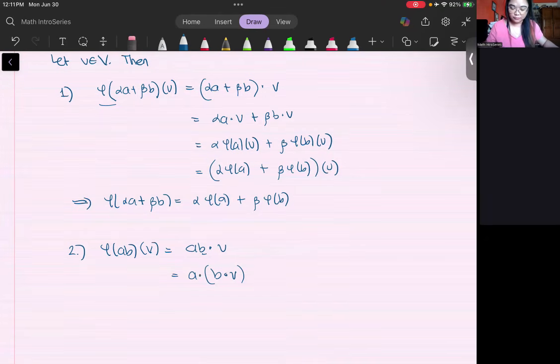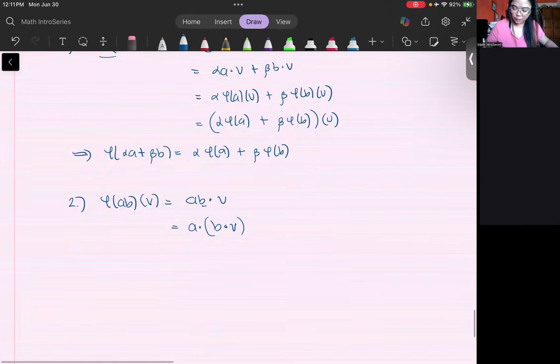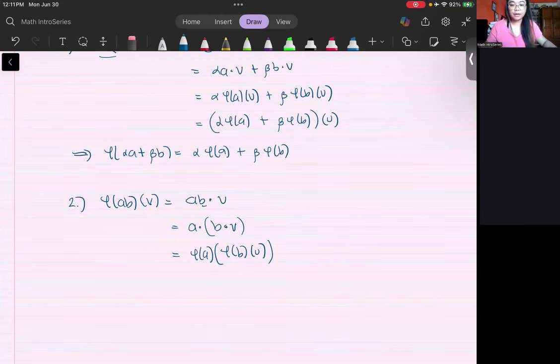That's the definition of a module over an algebra. And what you get here is A acting on phi of B of V by our definition. And again, this entire element is the image of phi of B of V under phi of A.